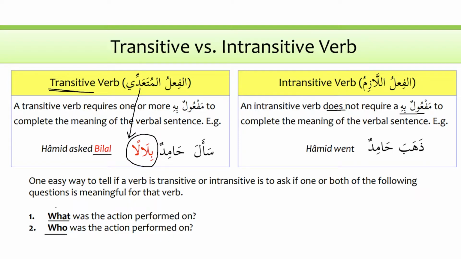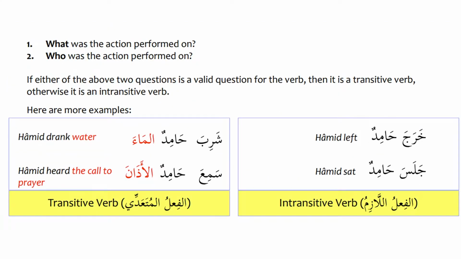So now if we continue with these two questions, what was the action performed on and who was the action performed on, if either of the above two questions is a valid question for the verb, then it is a transitive verb. So if what or who is the receiver of the action, then that means that the verb is transitive. That means it needs an object.